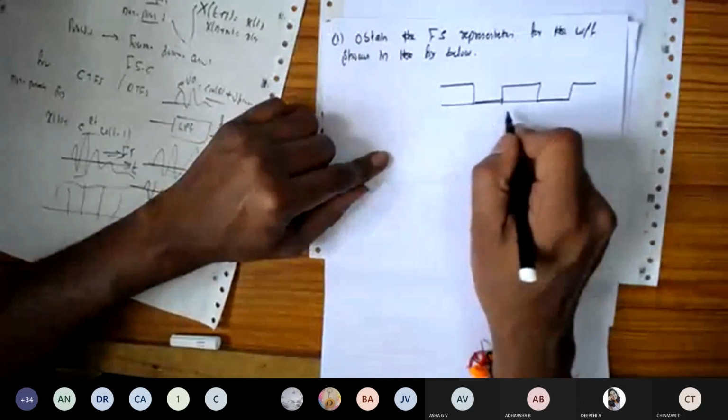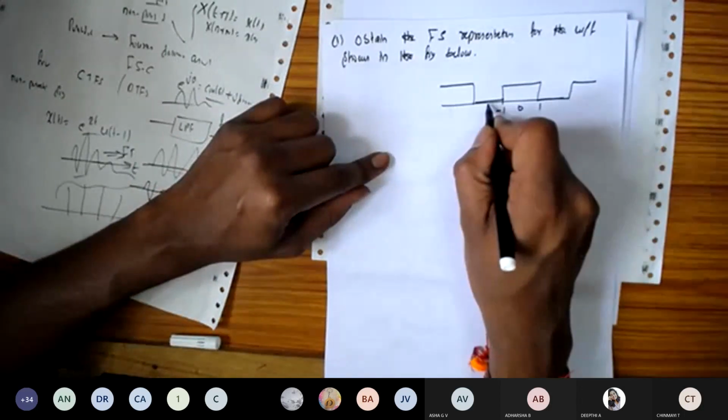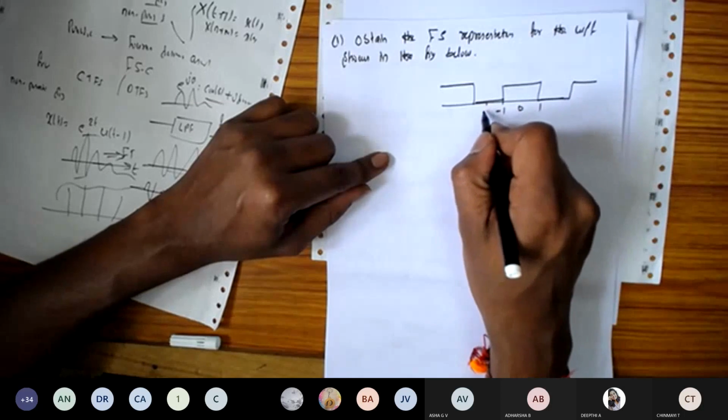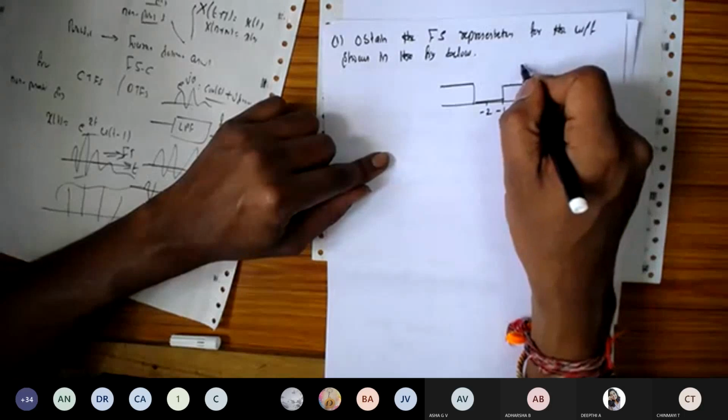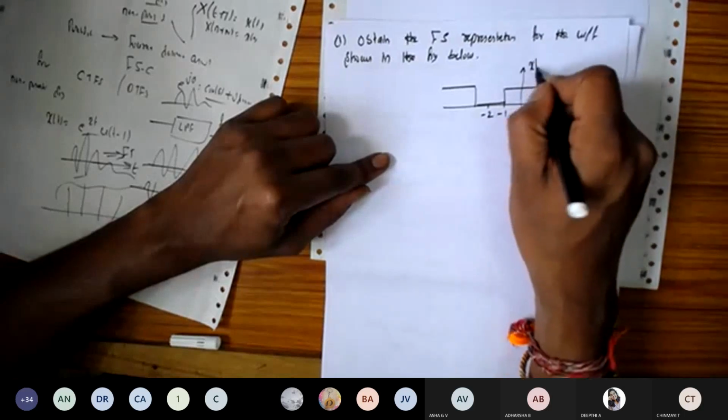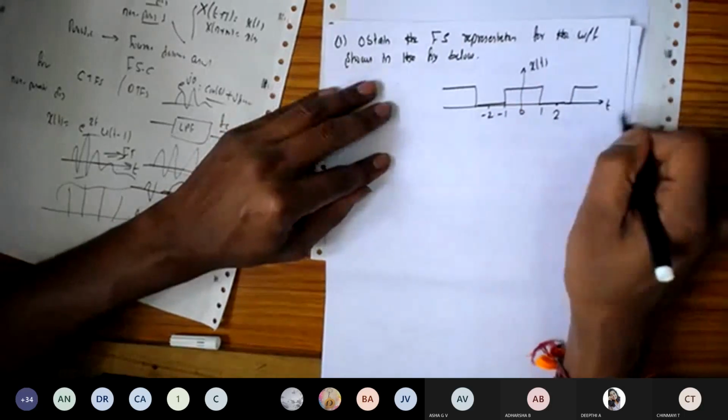So you can take minus 1. This is the x of t, which is defined.